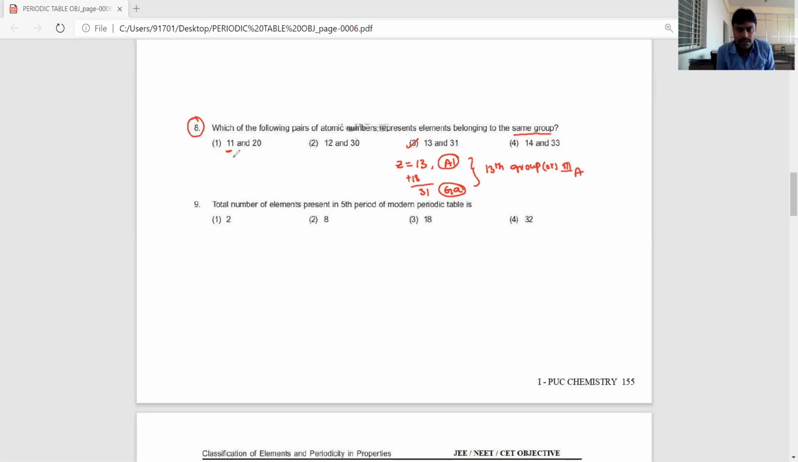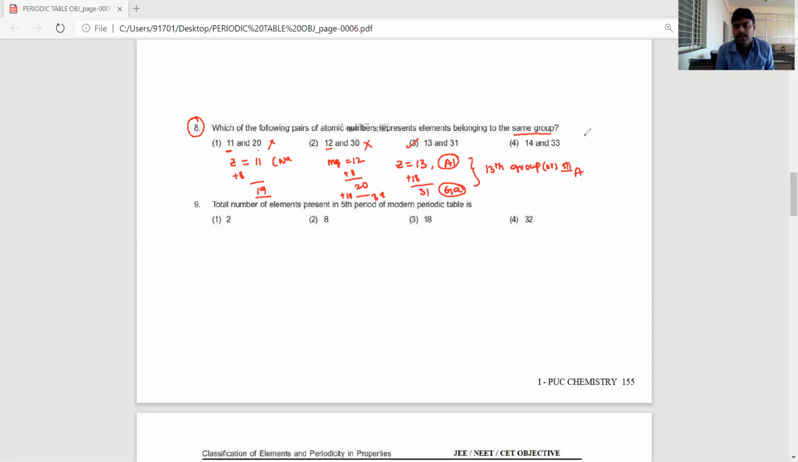Let's see 11. Z equals 11 means sodium. The next element you add 8, so 19 will come. But they gave 20. So 11 and 20 do not belong to the same group. 12 and 30: 12 means magnesium. The next element we add 8, that's 20, then plus 18, 38. So 12, 20, 38 belong to the same group, but they gave 12 and 30.